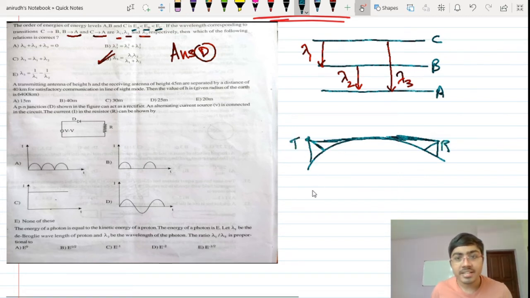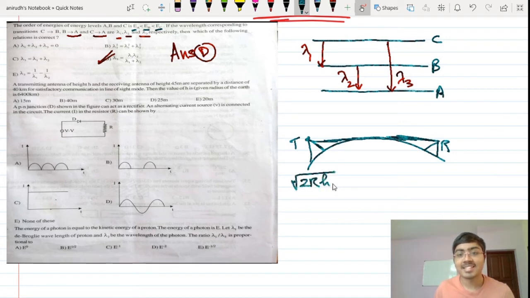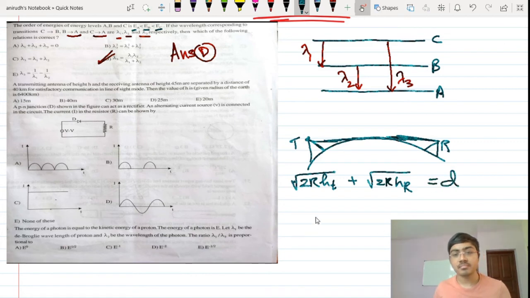Here that straightforward equation can be used: root of 2R h_t plus root of 2R h_r. This is the height of the transmitting antenna, this is the height of the receiving antenna, and obviously R is the radius of the earth. Now this is equal to d. What is d here? 40 kilometers, isn't it? They are separated by this whole distance, so this whole distance is d here.